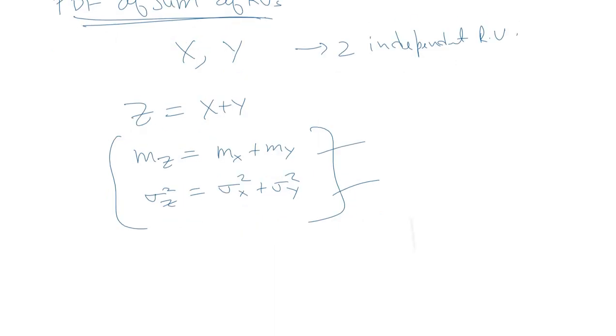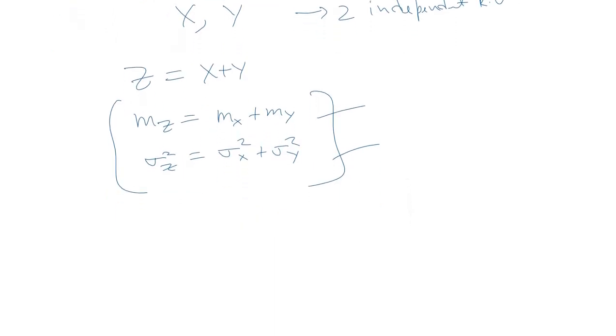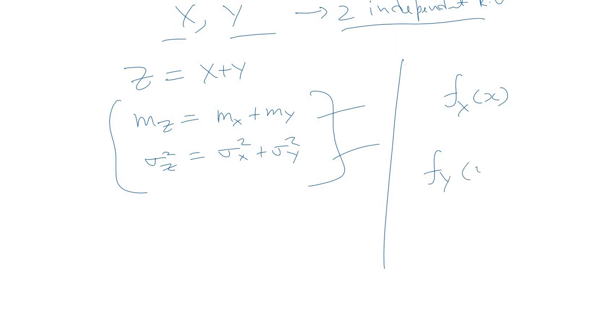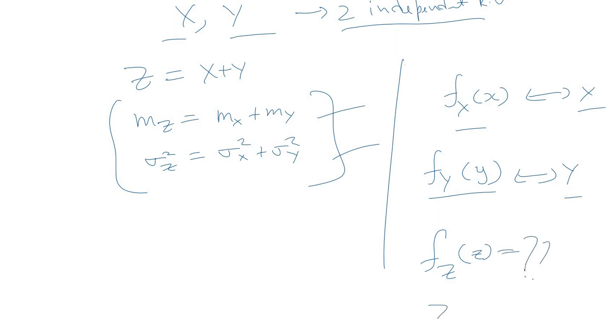Now on a similar note, let's say we again have two independent random variables and their respective PDFs are f of x and f of y. These are the respective PDFs corresponding to the x random variable and the y random variable, and these two are independent random variables and the PDFs are known to us. So what would be the PDF of z when z is equal to x plus y?